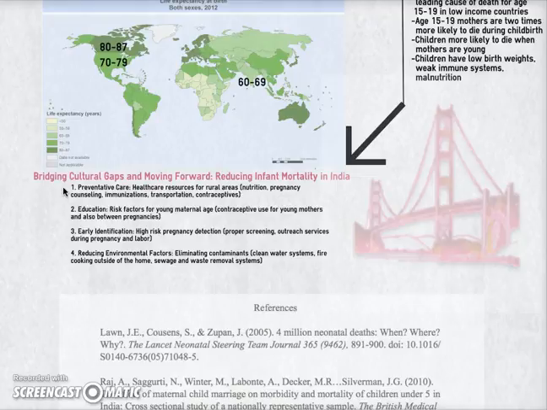Education being a second one, just educating families, especially in the rural areas, about the risk factors of young maternal ages, and then teaching young mothers about using contraceptives prior to a certain age and also using contraceptives between pregnancies. Third is identifying high risk pregnancies early on, with proper screening, and then providing outreach services before and during pregnancy, and then of course during labor as well, to reduce all those complications during labor.